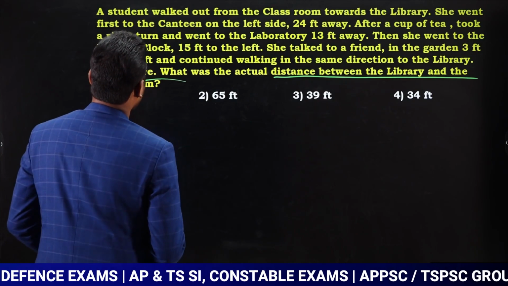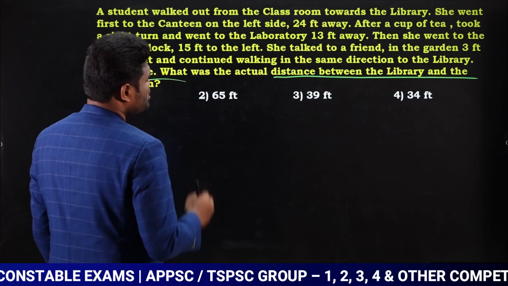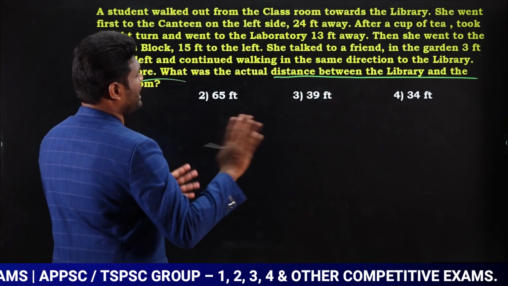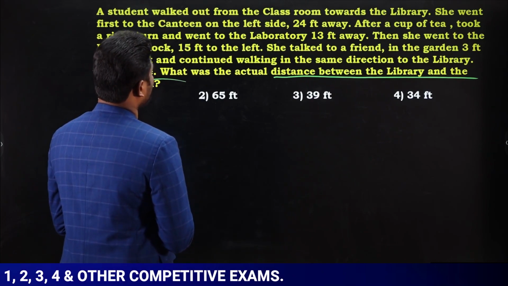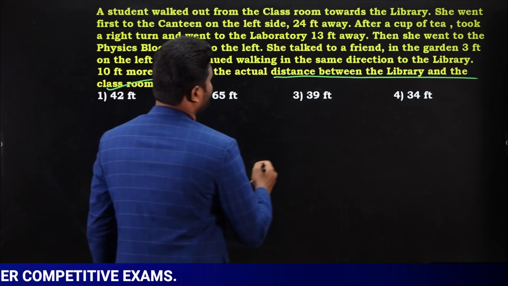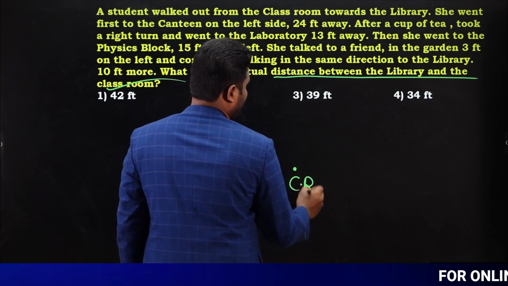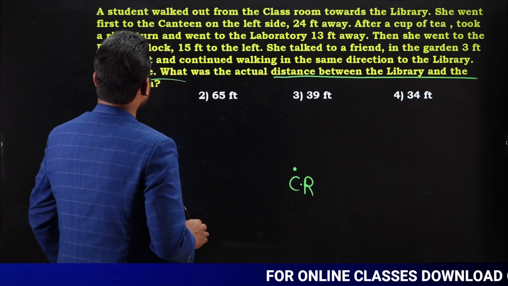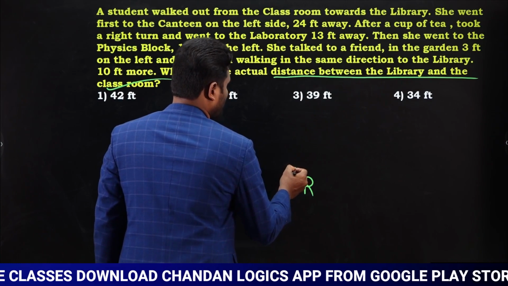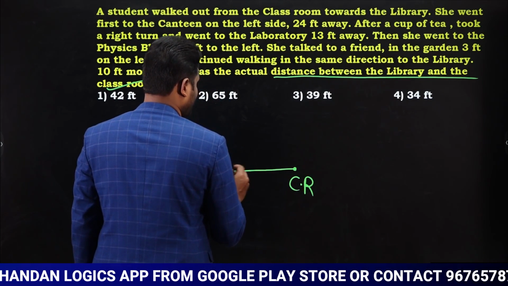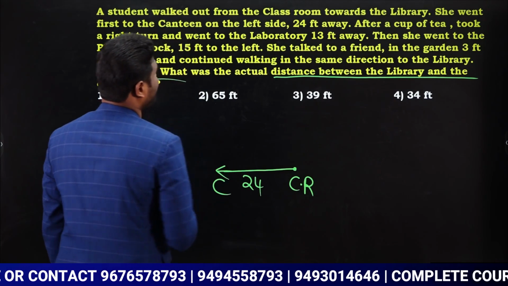Okay, look here. What happened? The student walked out of the classroom towards the library, so she is traveling from classroom to library. In this process, she went first to the canteen on the left side, 24 feet away. So let us say this is the classroom. Starting from the classroom, she went to the canteen on the left side, 24 feet away.